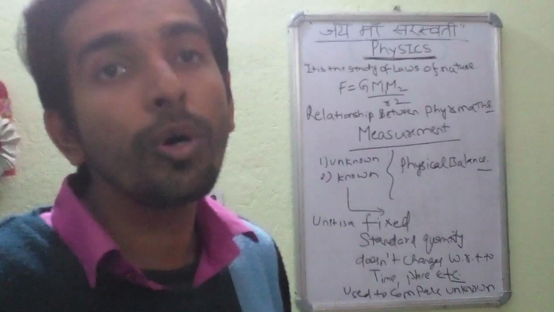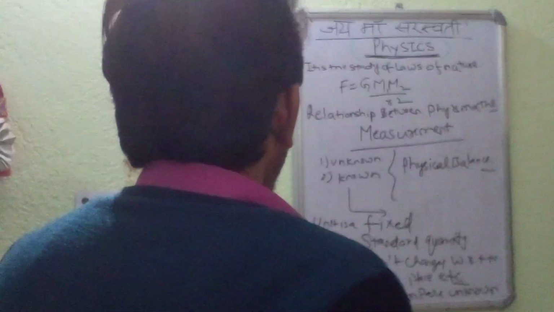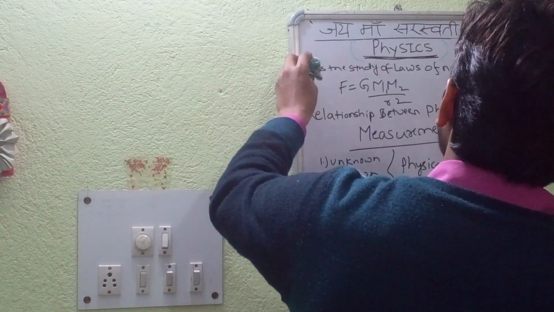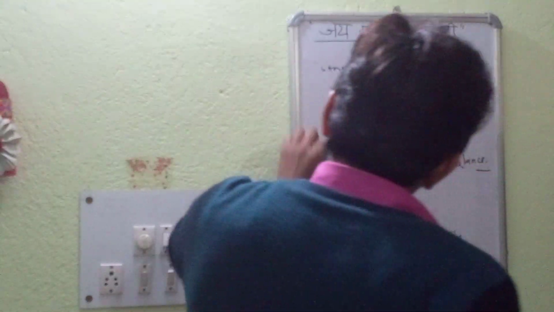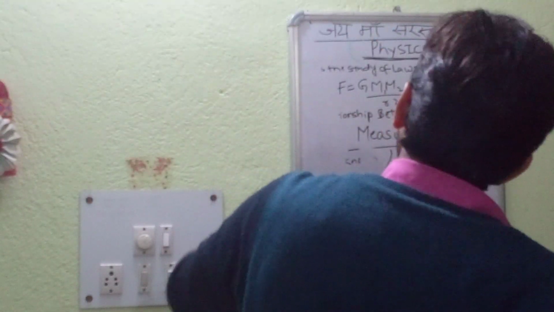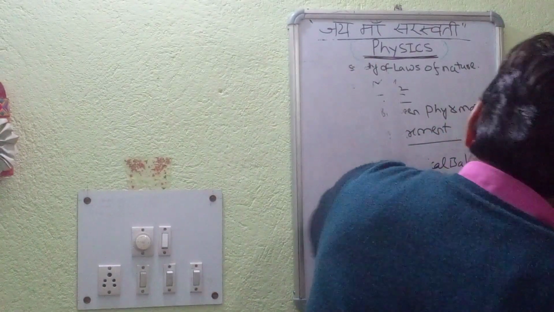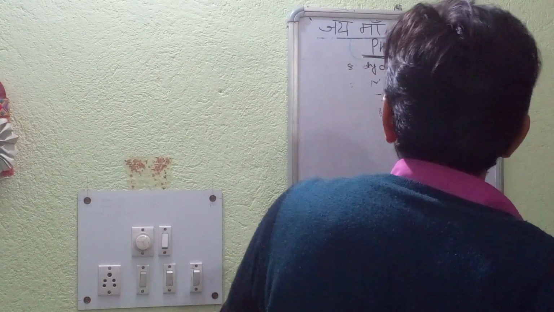Now we will be switching over to the classification of units. The classification of unit itself is a broad concept, and it is broadly classified into two types. We will just go through the classification of unit. It will be easy for you to understand the underlying concept behind the same.